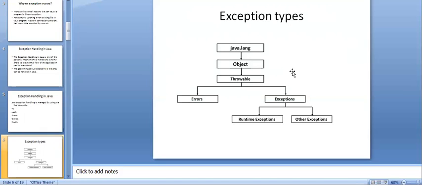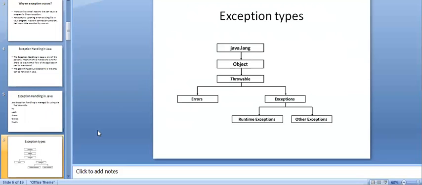Under that we have two subclasses: one is Error and the other is Exception. In Exception, we have RuntimeException, and we also have other exceptions. Throwable has Object as its superclass, and it is available in the java.lang package.